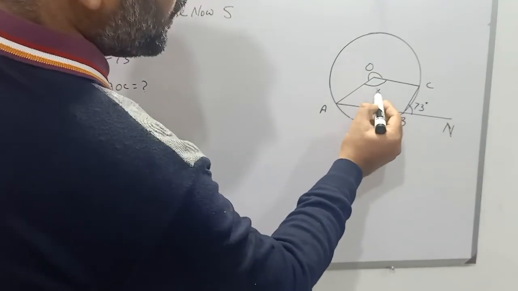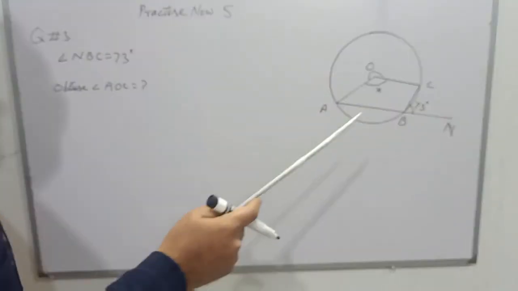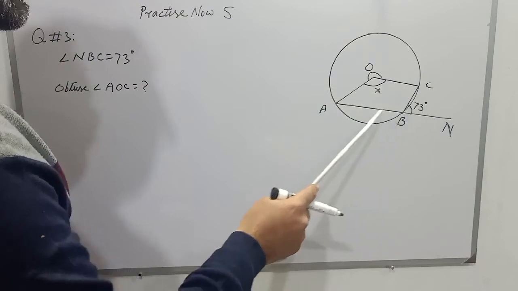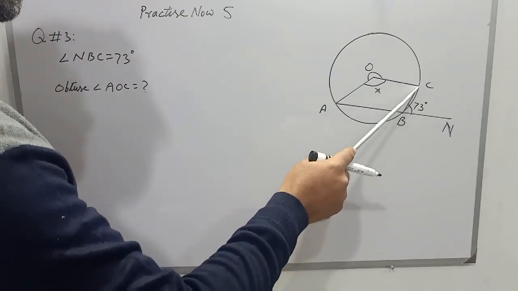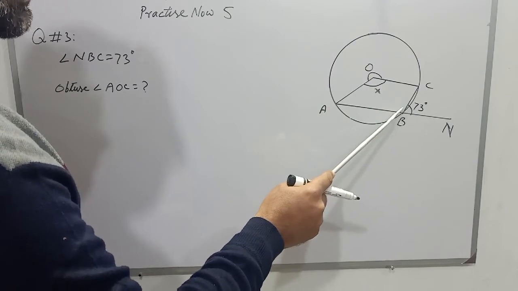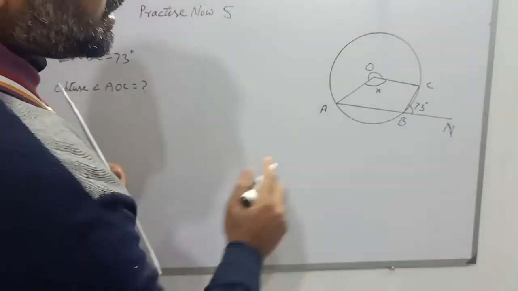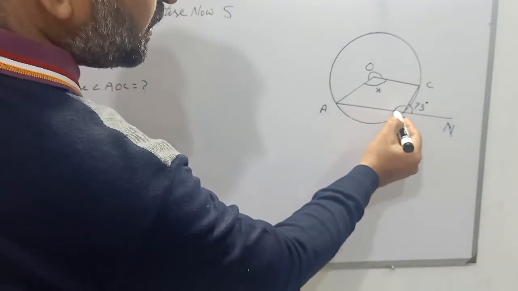Now we have to find the value of X. So students, first we will find the value of angle CBA. The sum of angles CBA and CBN will be 180 degrees because ABN is a straight line. So first we will find this angle CBA.